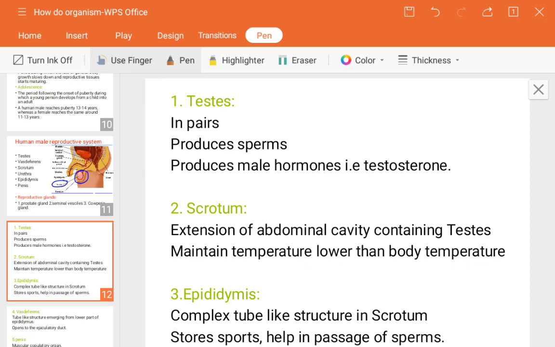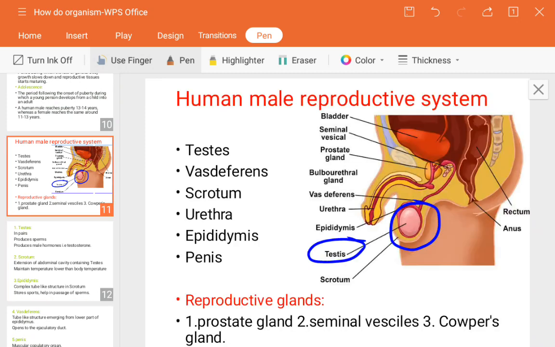Next, the scrotum. The scrotum is the extension of the abdominal cavity containing the testes and maintains a temperature lower than the body temperature. You can see the scrotum is this portion which holds the testes and the epididymis.